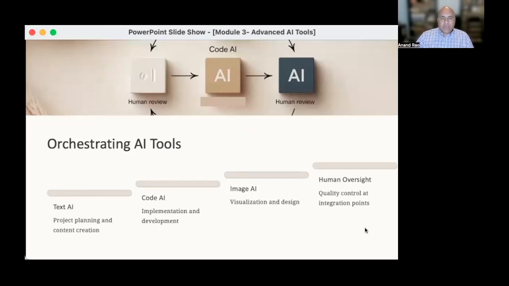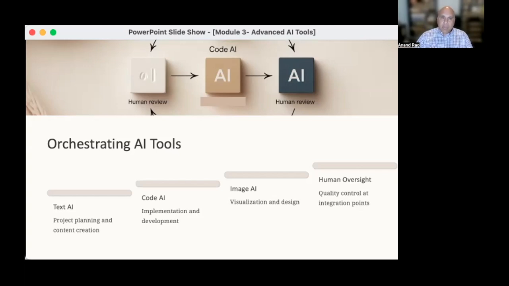Now, the real power of advanced AI emerges when a user can orchestrate multiple tools together. So for instance, you can take text AI for planning, use that with code AI for implementation and developing a prototype of an app, for instance. You can include image AI for visualization, always being really careful that you have human oversight at critical integration points. And then you can also accomplish tasks that would be impossible with only a single tool, and perhaps even with an agentic system, be able to do this all together within one workflow. This really represents the future of human AI collaboration.